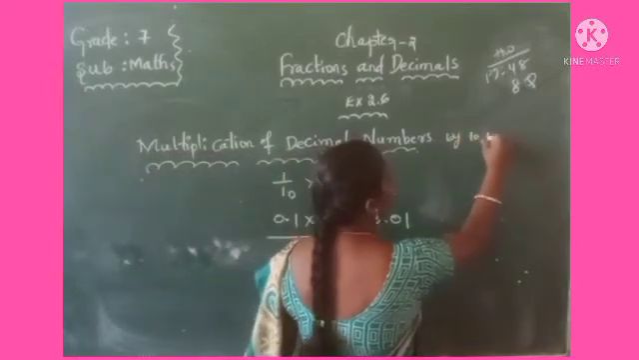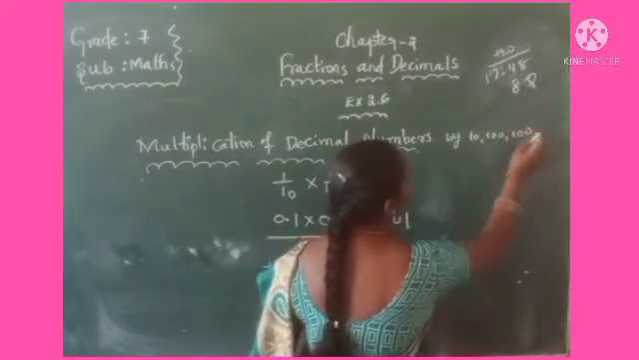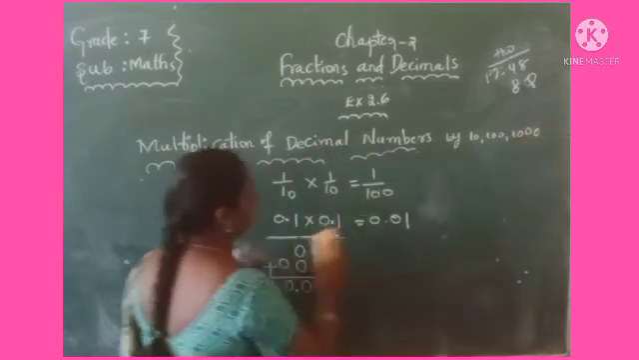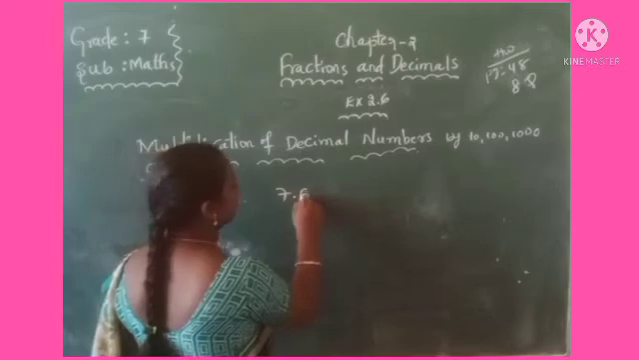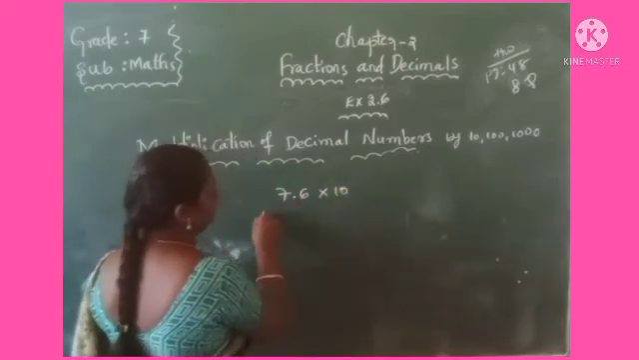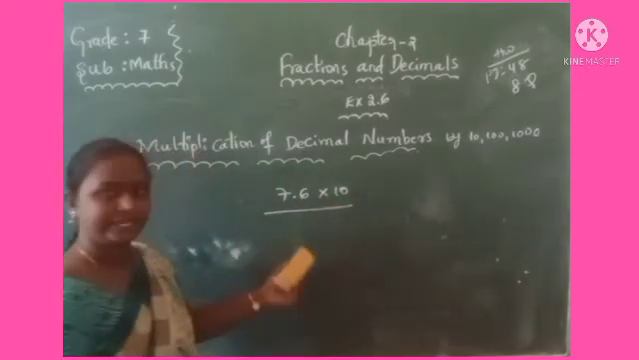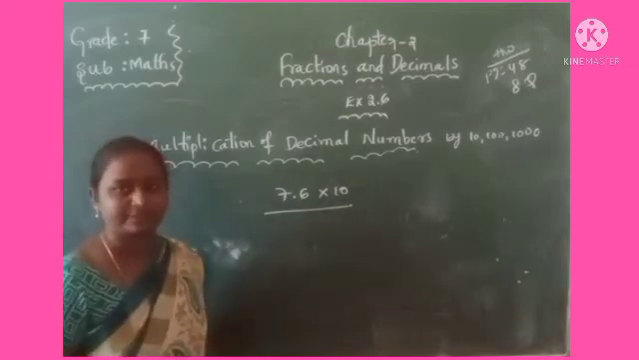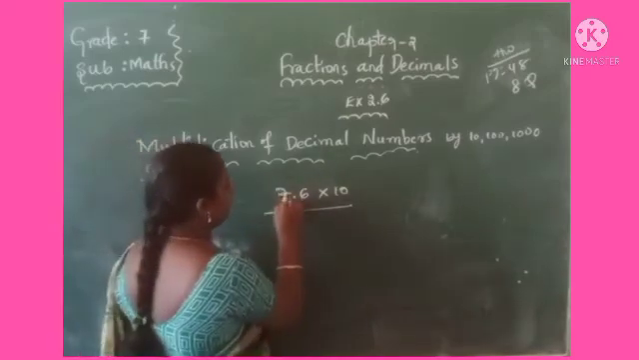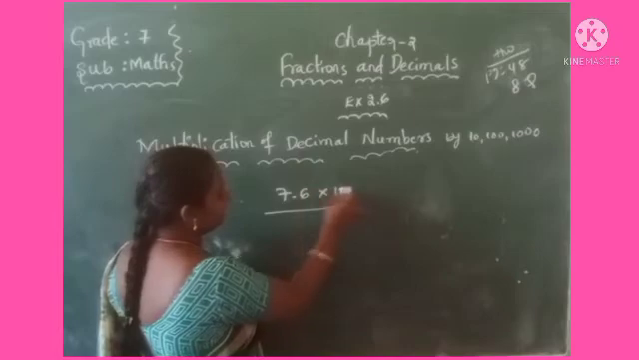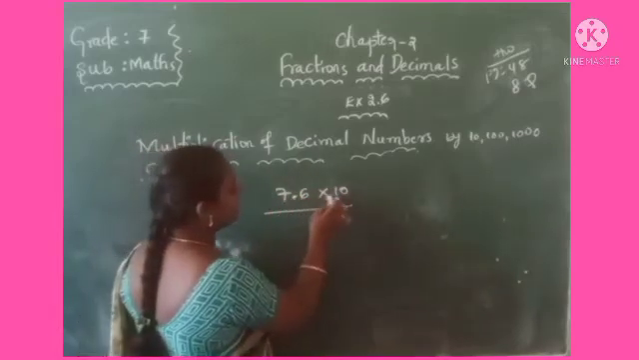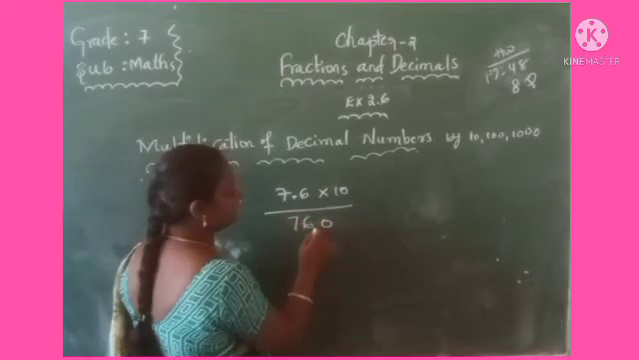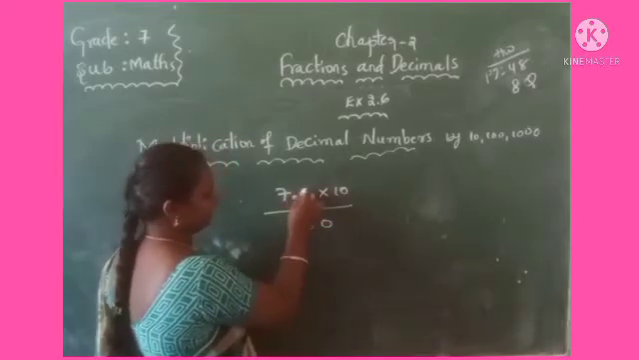Not only that, multiplication of decimal numbers by 10, 100, 1000. How to multiply? See, for example, take 7.6 multiply by 10. How to multiply? First, actual method. First, don't give the decimal point. Multiply 76. Don't consider this decimal point. Leave that one. 76 into 10, that is 760. After that, you have to check here.